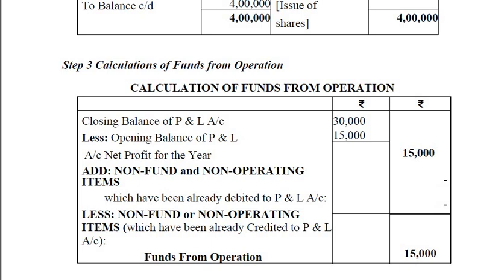So the net profit for the year is 15,000. To that you add non-fund and non-operating items which have already been debited to the P&L account. We don't have any such items here, so it is nil. Then we deduct non-fund or non-operating items already credited to the P&L account. For the same reason we don't have any, so the 15,000 will be the funds from operation.